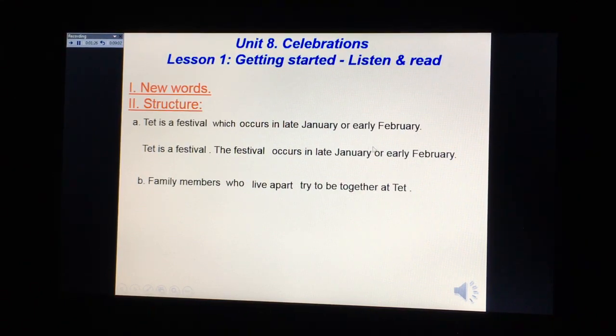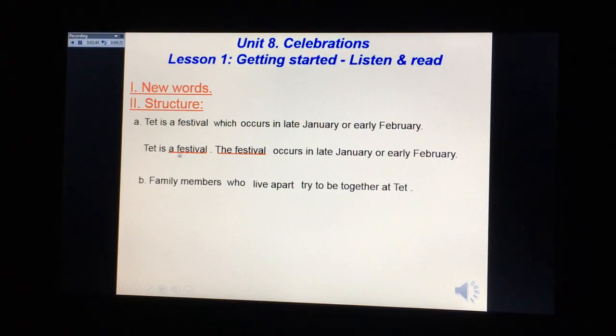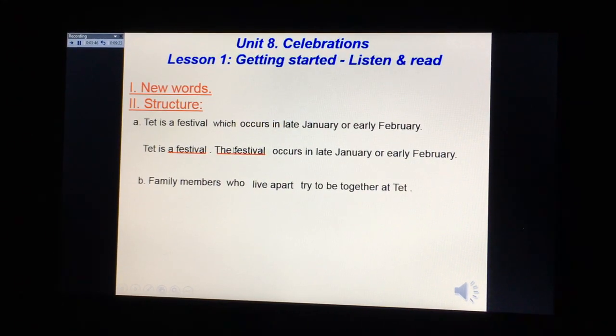So, how can we do it? Now, you look at here. That is a festival, and the festival occurs in late January or early February. In the first sentence, we have a festival, and in the second sentence, we have the festival. Yes, they relate together. A festival and the festival relate together.